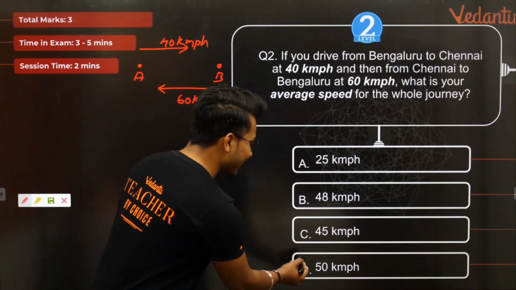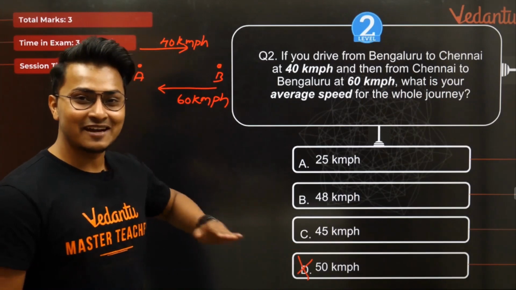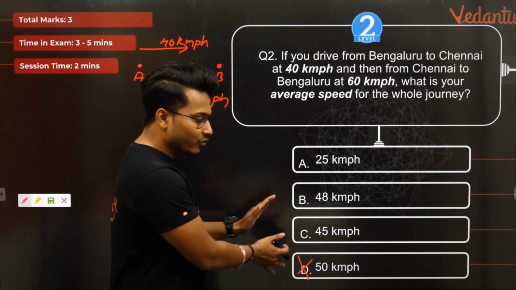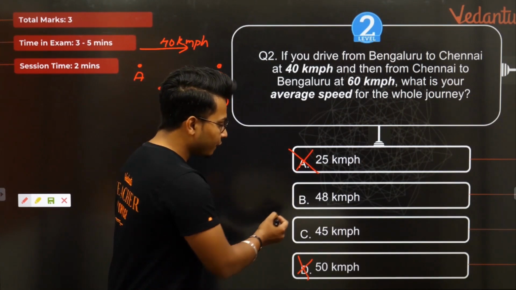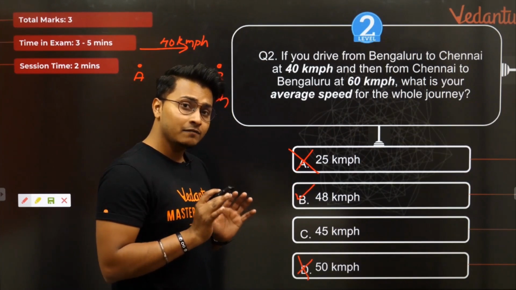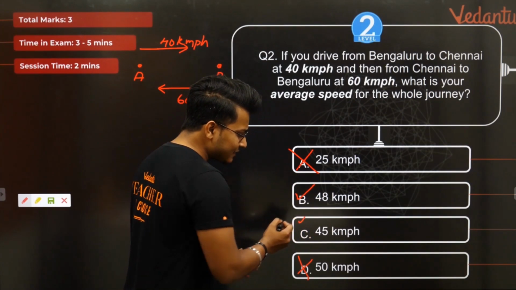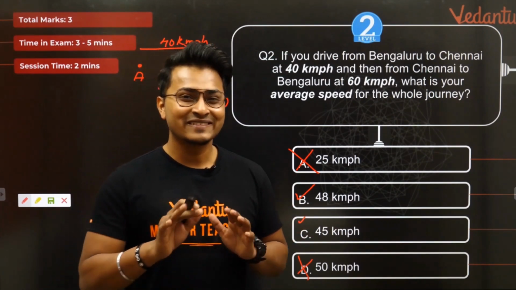So option D I will cut first. I know the mathematical average is not the answer. 50 kmph, I'll straightforwardly cancel out. Something closer to it should be the answer. So it looks like the closest to 50 kmph is 48 kmph. 25 kmph is out of the picture. So 48 could be the answer, a very eligible potential candidate here. 45 also could be the answer, but not as much as 48. We'll clarify that once we solve it, isn't it?